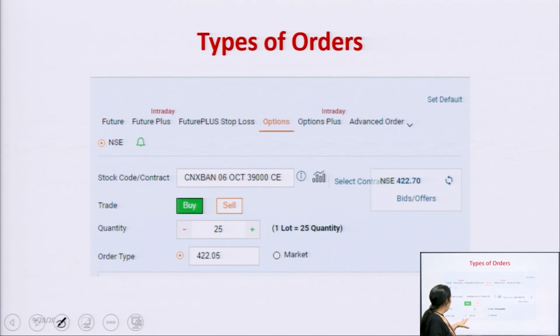but right now here the limit order is 422.05. It means it is less than the market order. It may be more than or it may be less than, but it should not be the same. If it is the same, then it becomes the market order. You have to choose any one of them. Either you put the limit price, or you can do the trading through the market order also.